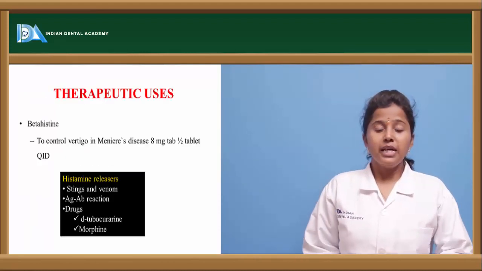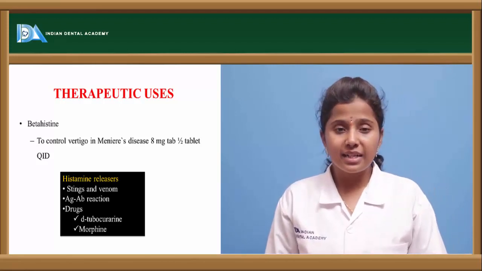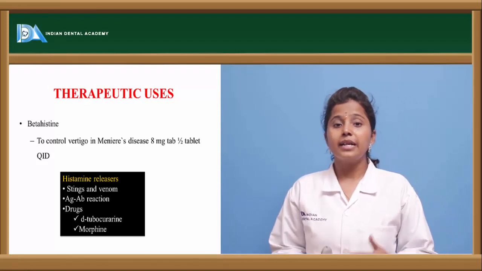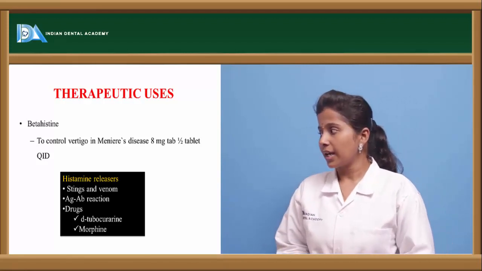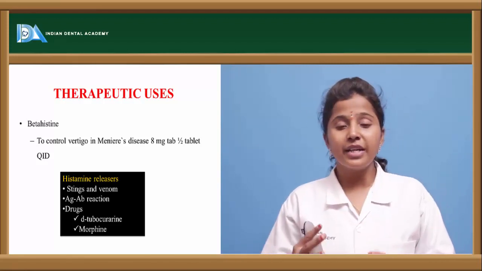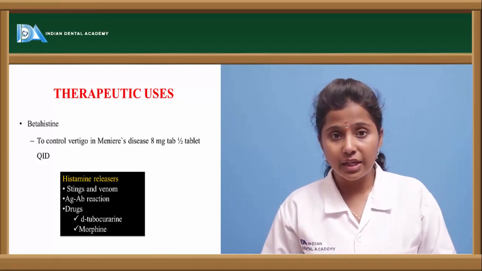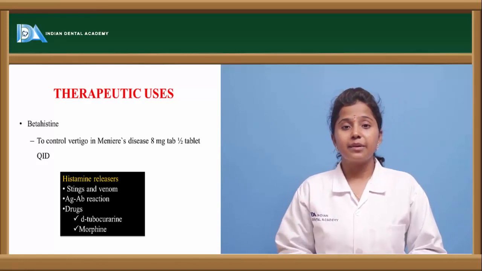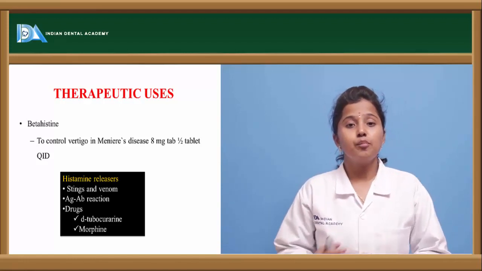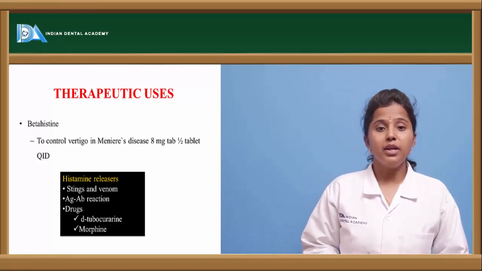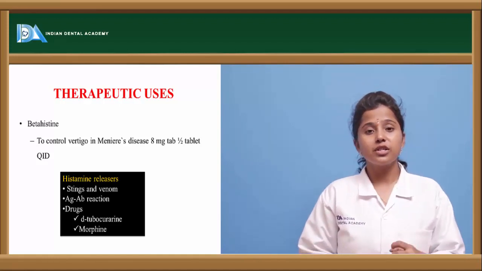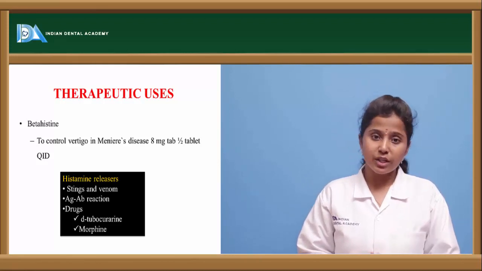Therapeutic uses. Betahistine is a histamine agonist, and it has various uses. When histamine agonists are given in the body, the histamine reaction is potentiated. For example, if a histamine agonist like betahistine is given, histamine produces constriction in the vascular smooth muscle when it binds to H1 receptors.